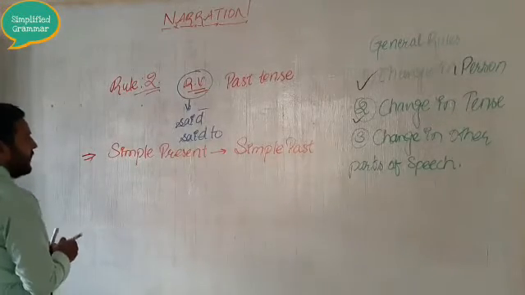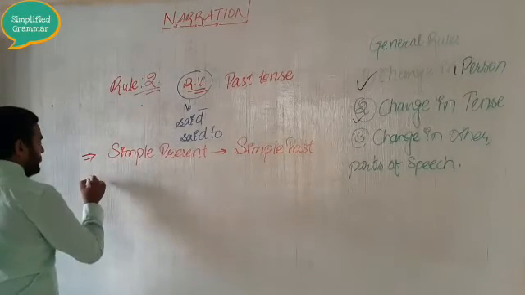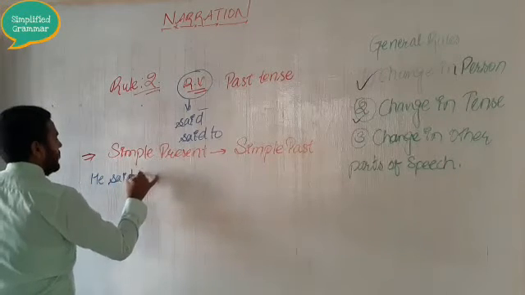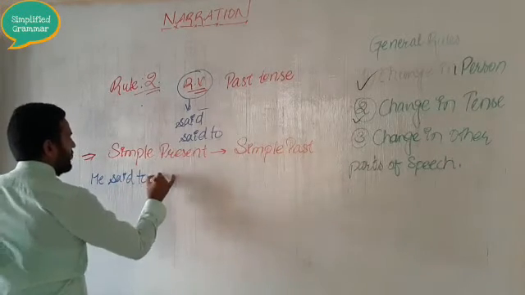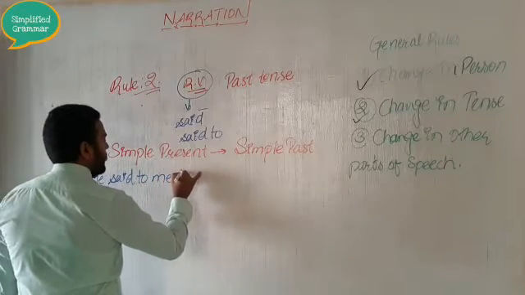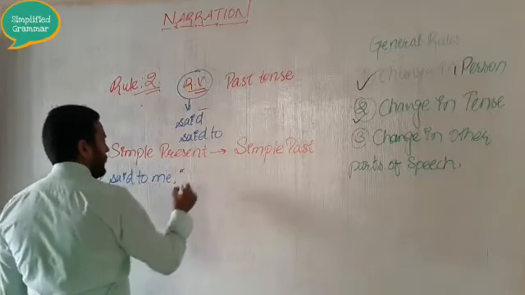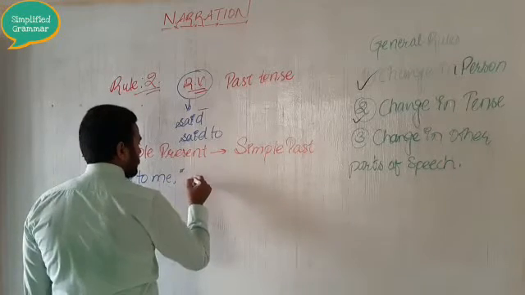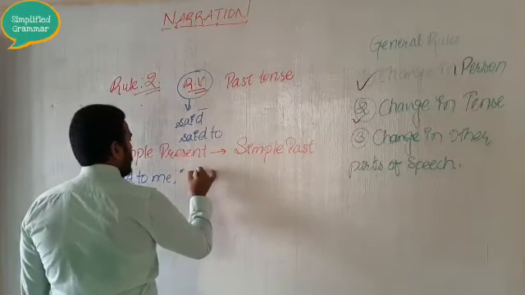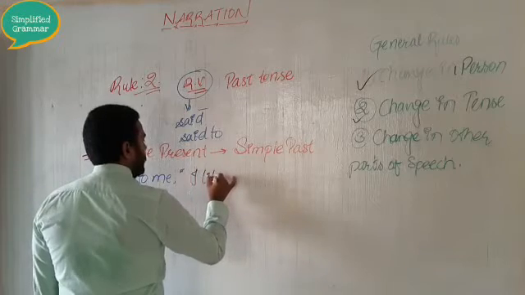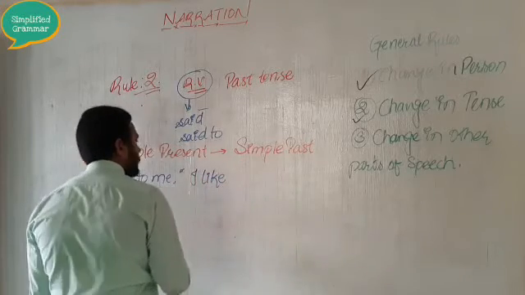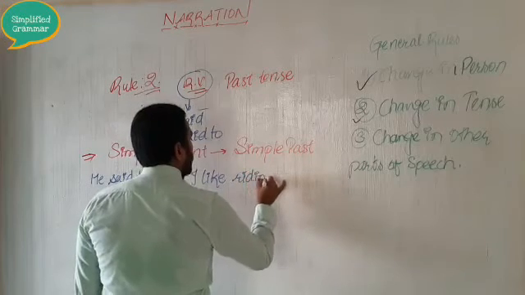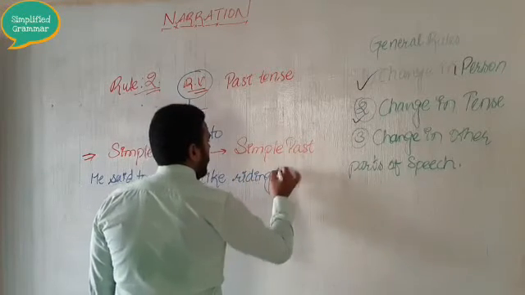How? Let's see. For an example, if I write, he said to me, "I like riding horse."